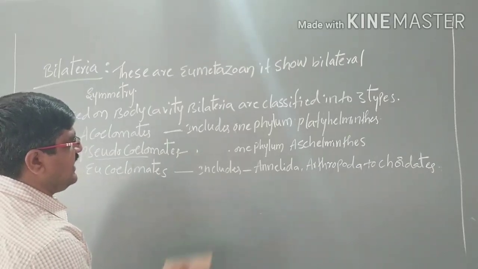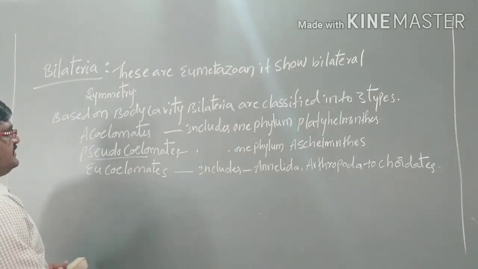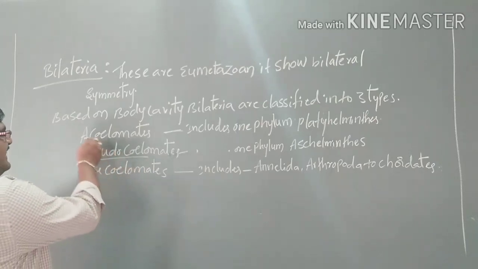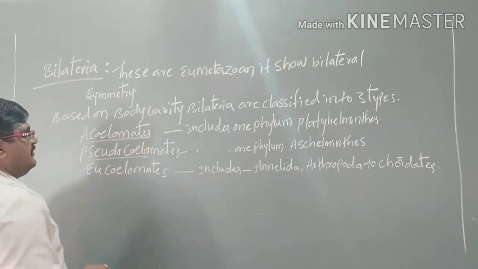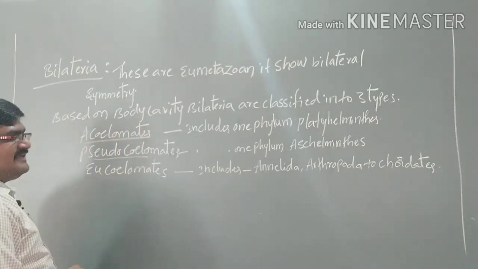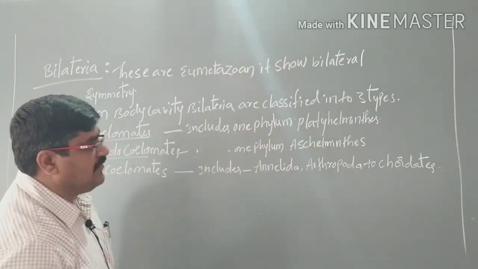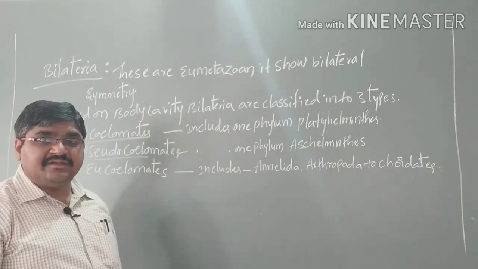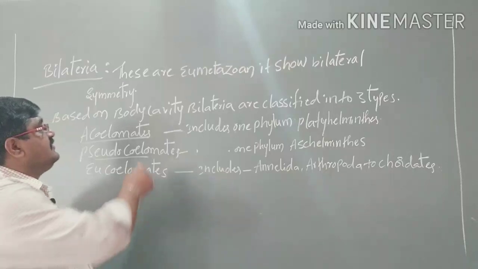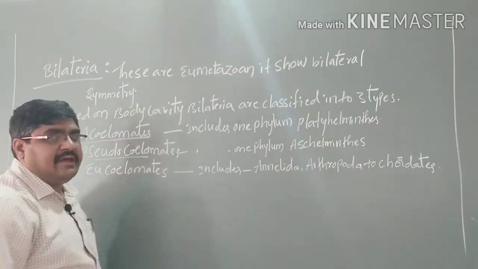That is the acoelomates. Acoelomates means a body cavity is absent between the body wall and alimentary canal, and they are bilateral.